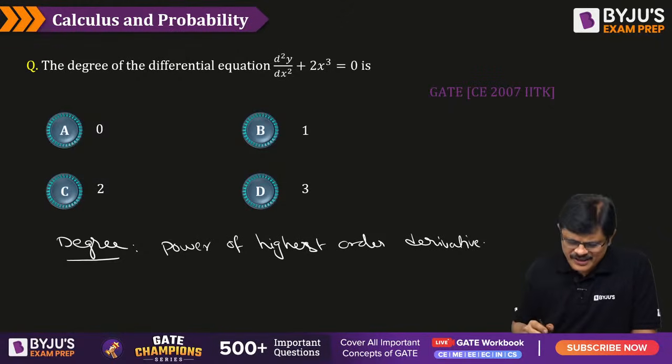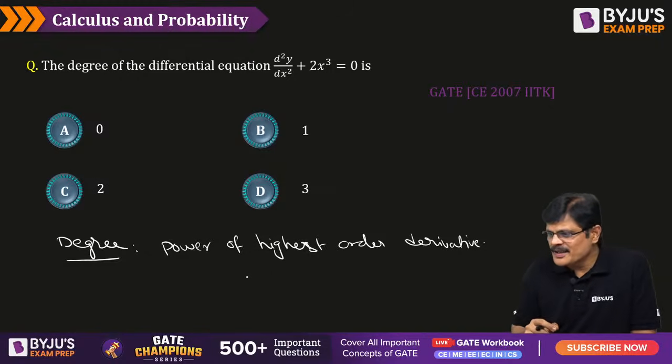That is the definition of degree, my dear friends. It is not order, it is degree.